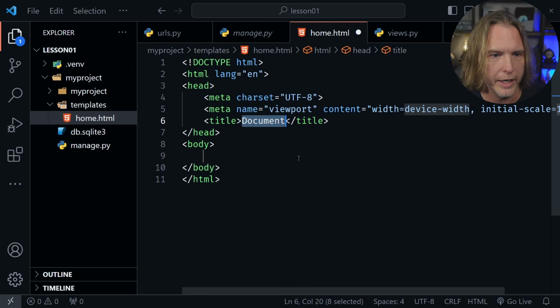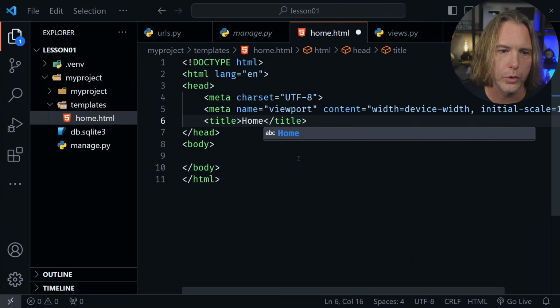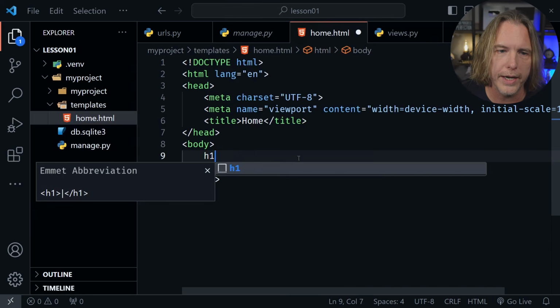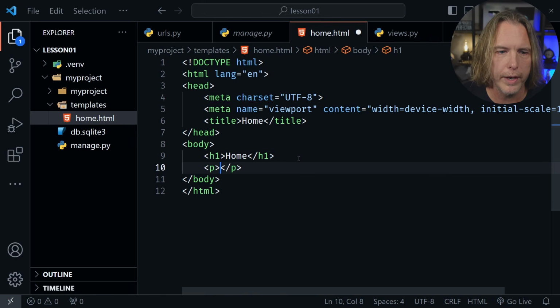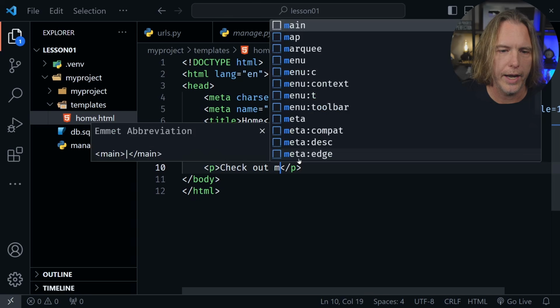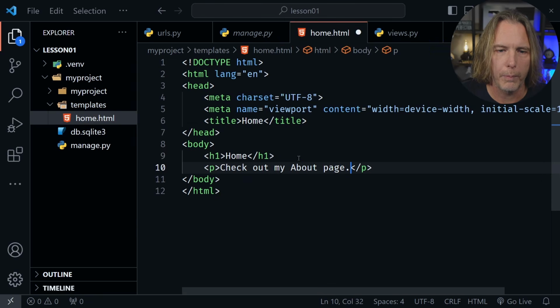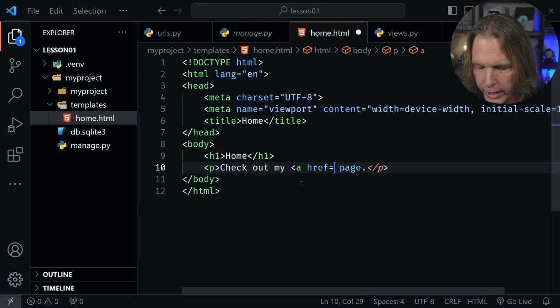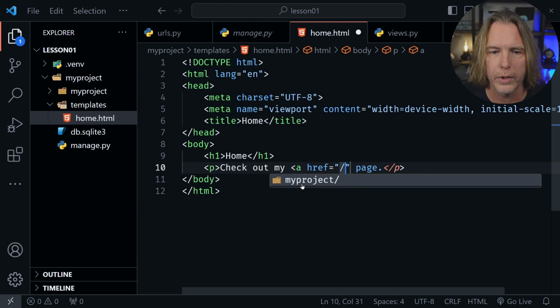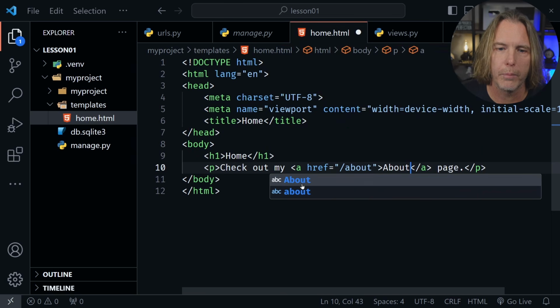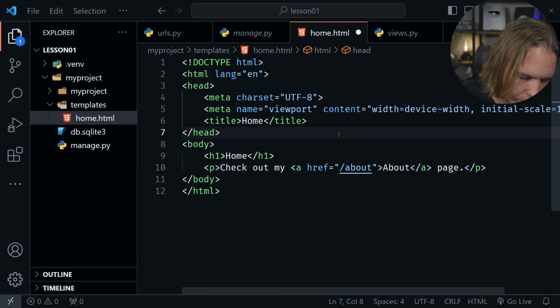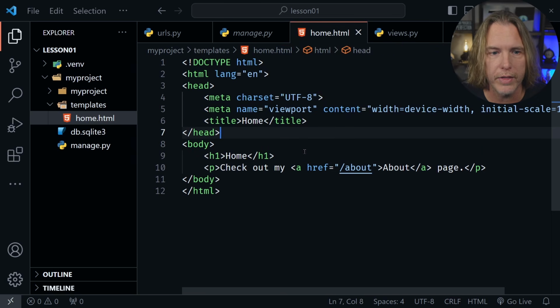I'm going to switch the name document in the title to home. Inside of the body, I'm going to put an H1 and put the word home in there as well. Then I'm going to have a paragraph that says, check out my about page. But I'm going to change the word about here to a hyperlink. So I need the anchor tag with an href. Inside of here, I'll put a slash and then about. Close that out and put the word about. So that links to our about page. Control S to save that file.